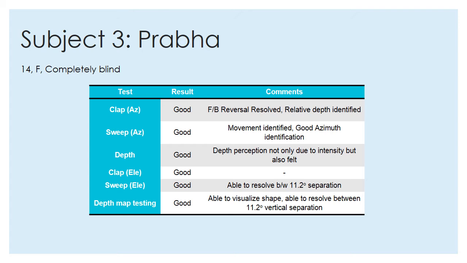Subject 3. Prabha, 14 years old and completely blind. Here, we obtained much better results compared to the younger children. She could identify the movement correctly along with a fair sense of azimuth and elevation localization. She was pretty amazed to hear the sound move and correctly trace the object's path. Another important factor to note was that she is completely blind.